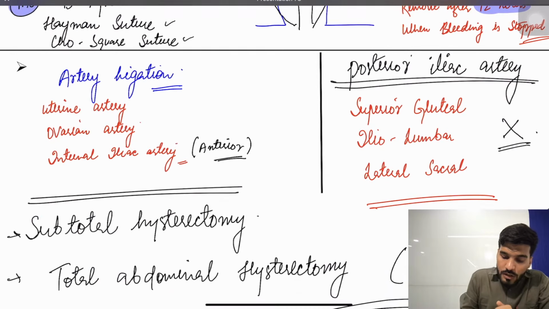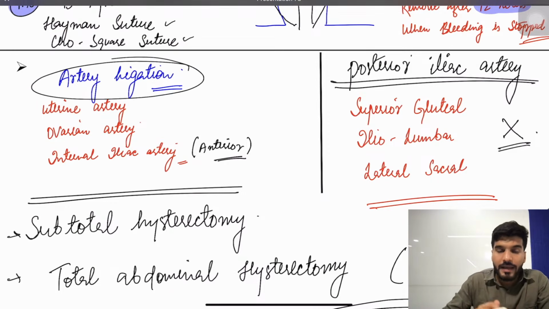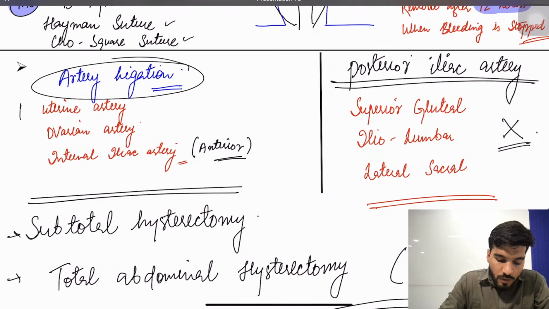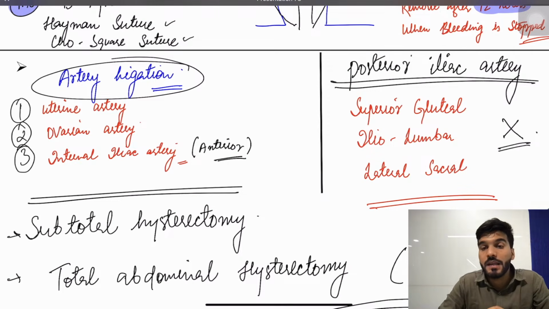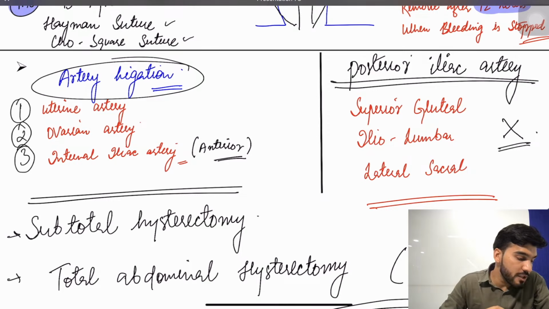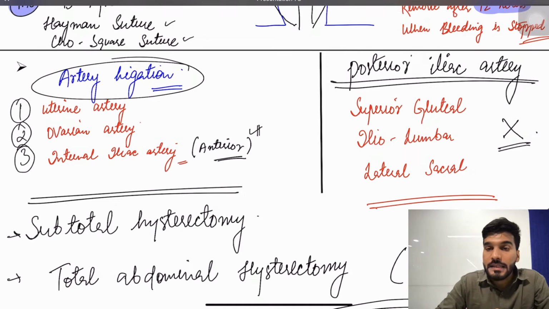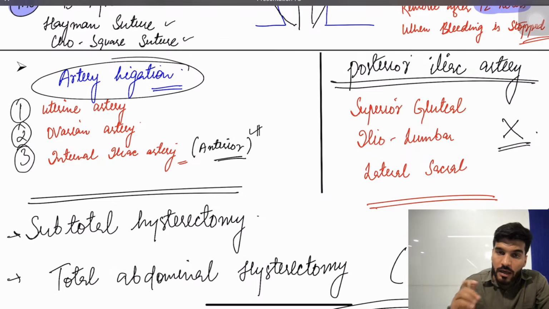Then if the bleeding is still not stopped, we go for the artery ligation. What is the artery ligated? So we ligate stepwise. First we ligate the uterine artery, then the ovarian artery, and then the internal iliac artery. Make sure which branch of the internal iliac artery we ligate: the anterior branch. Make sure that you will not ligate the posterior one.